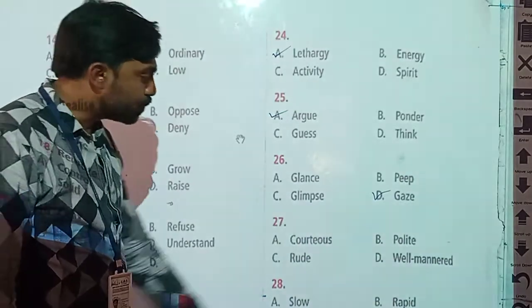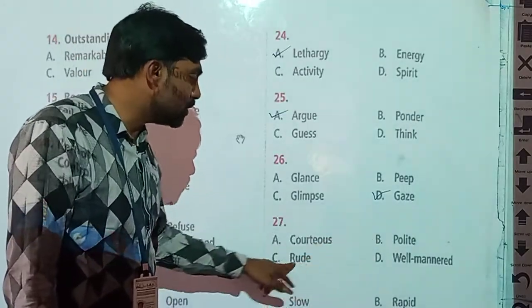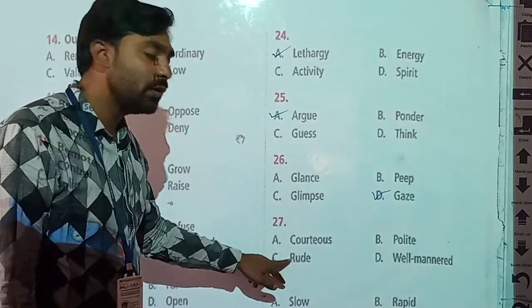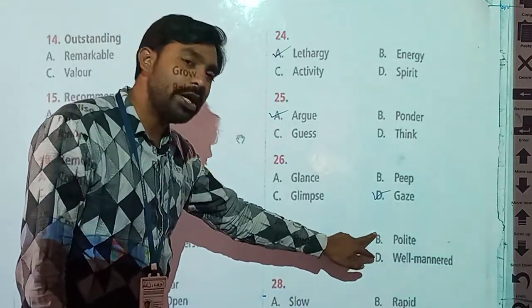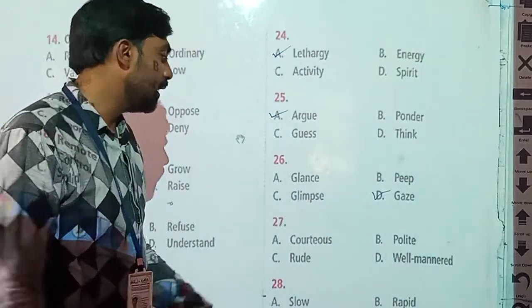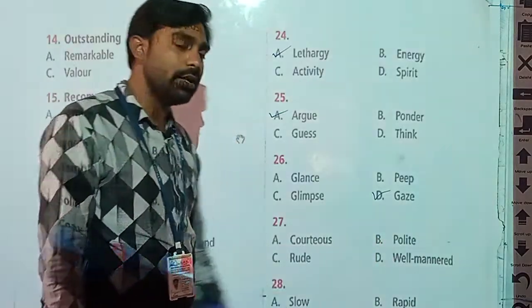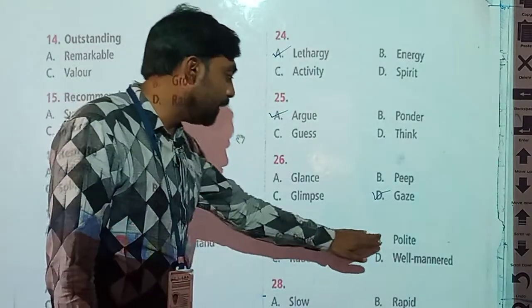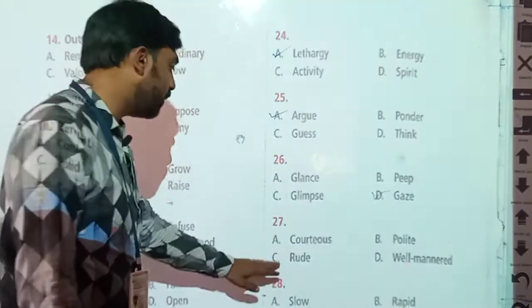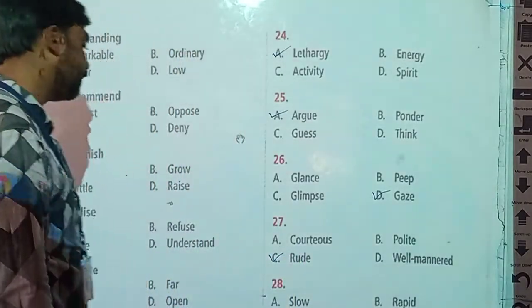Okay, students, polite and rude, these two are antonyms, these two are opposite words, whereas well mannered and polite are the same in meaning. Well mannered means having good manners, and courteous also has the same meaning as polite and well mannered. Means options A, B and D are synonyms, but option C is our answer, that has a different meaning.